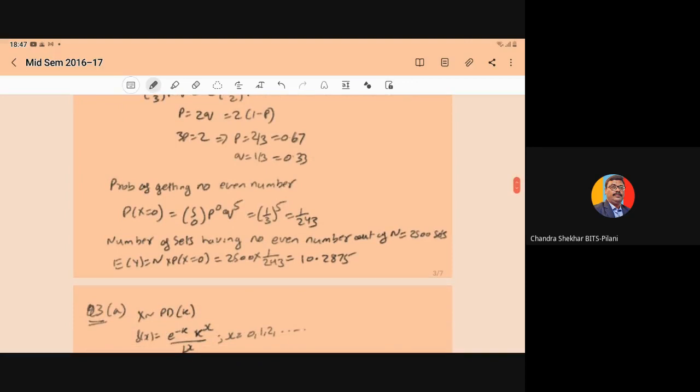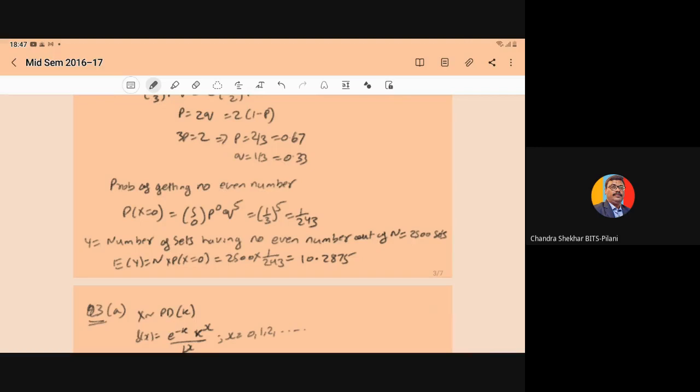Now, the number of sets having no even number out of n equal to 2500 sets, that we have defined as Y. Y is another random variable which denotes the number of sets having no even number out of n equal to 2500 sets. So what is E of Y?